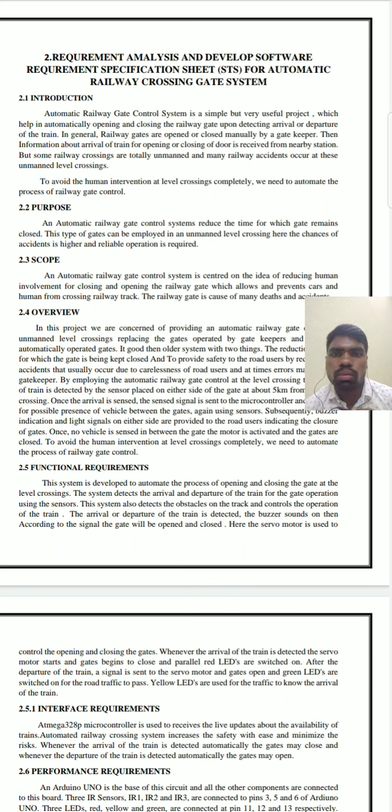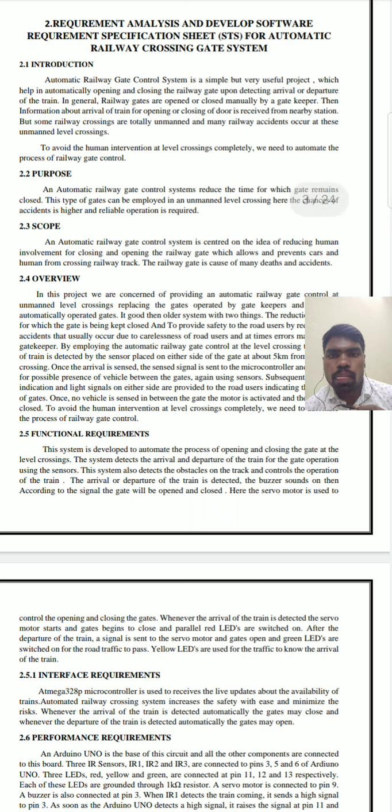Information about the arrival of the train is received from the nearby station, but some railway crossings are totally unmanaged and many railway accidents may occur. At these unmanaged level crossings, to avoid human interaction completely, we need to automate the process of